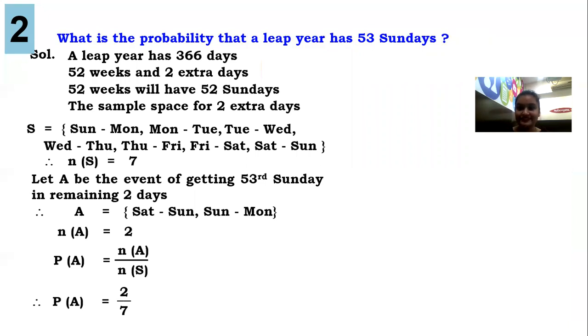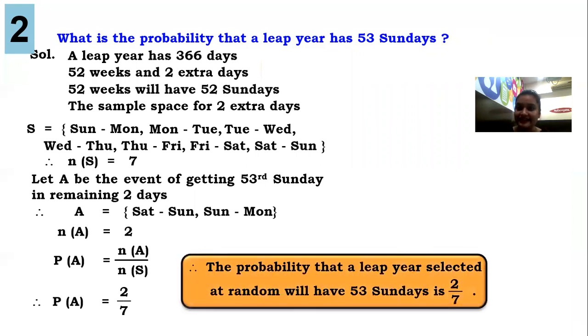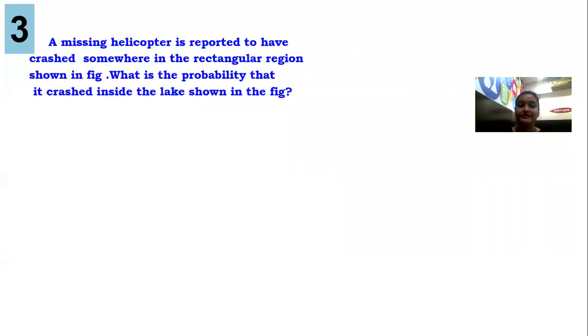Easy, guys. So let's end the answer with our final note. The probability that a leap year selected at random will have 53 Sundays is 2 upon 7. A very nice sum. You have already done a sum like this.